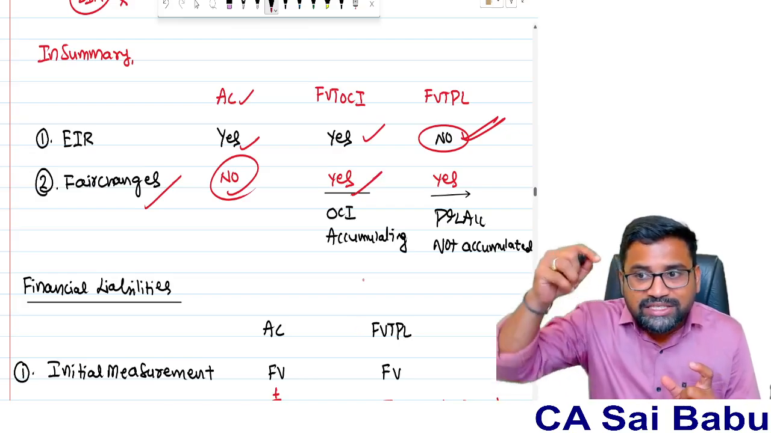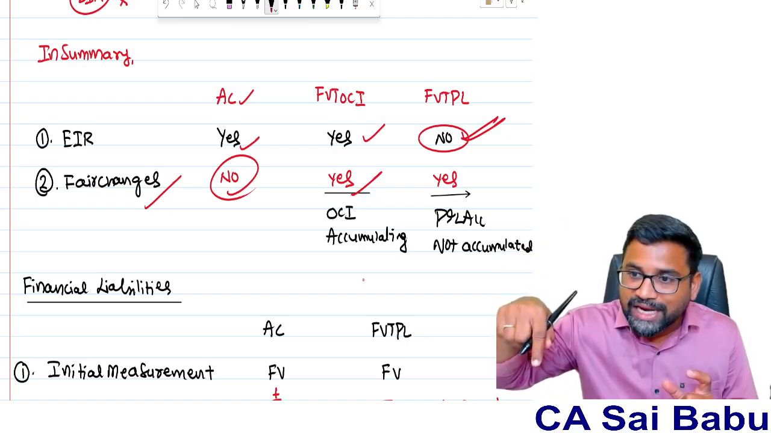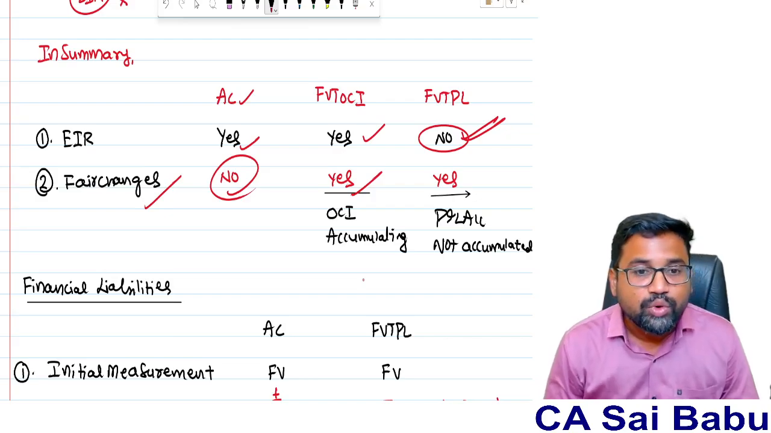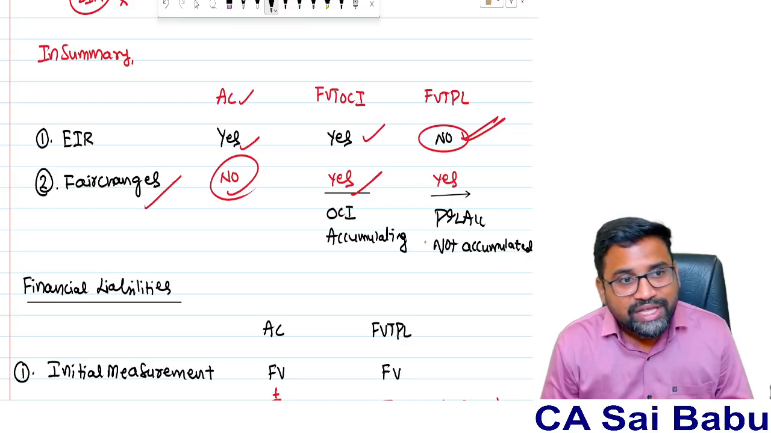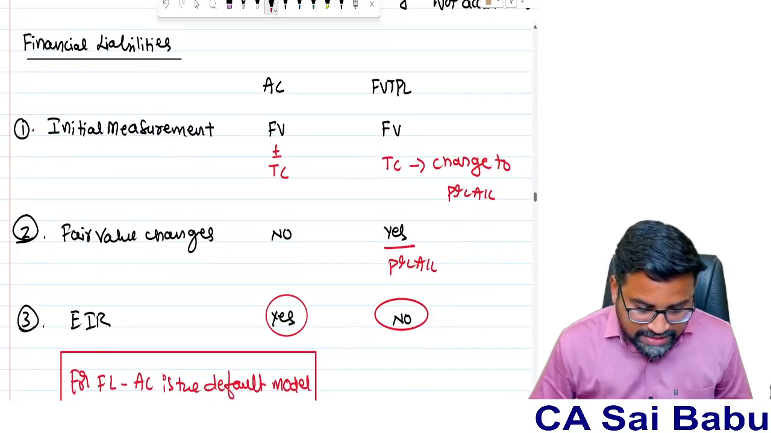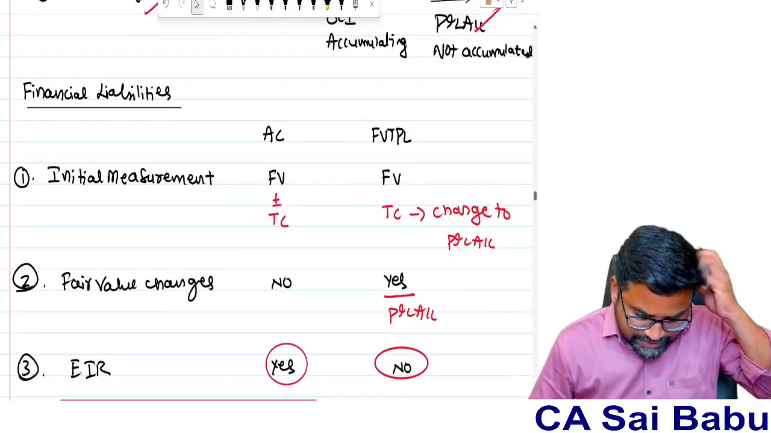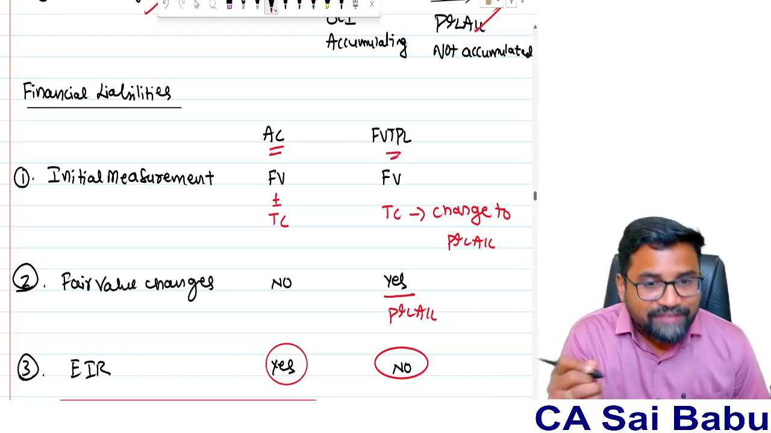Because initial measurement is at fair value subject to transaction cost, subsequent measurement is at fair value at the end of the year. So the difference will be transferred to OCI, other comprehensive income. But under the FVTPL model, the fair value changes will be transferred to P&L account. And the same happens with financial liabilities. In case of a financial liability, sir, there is the AC model and the FVTPL model.